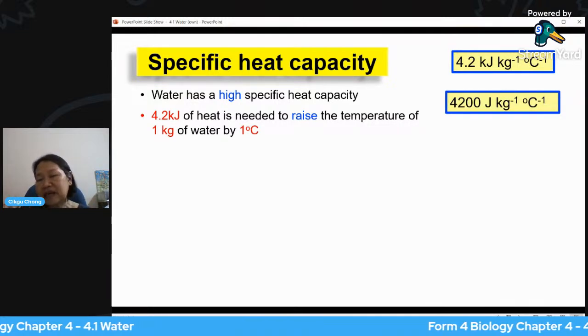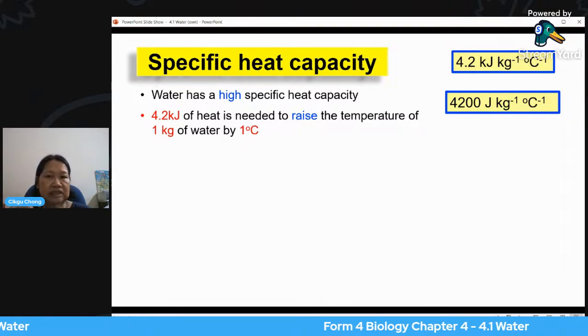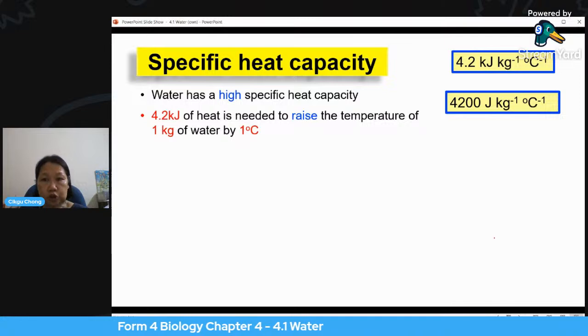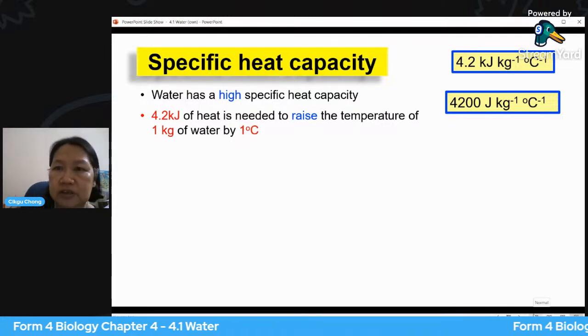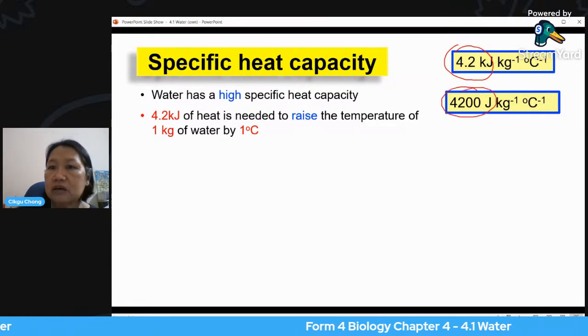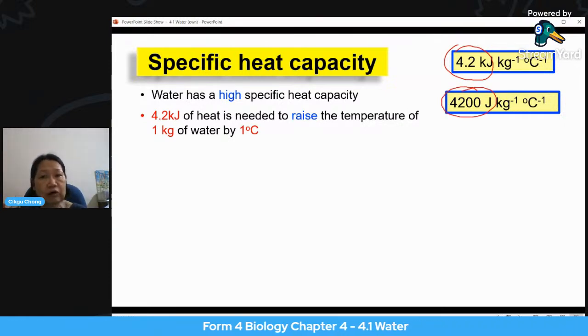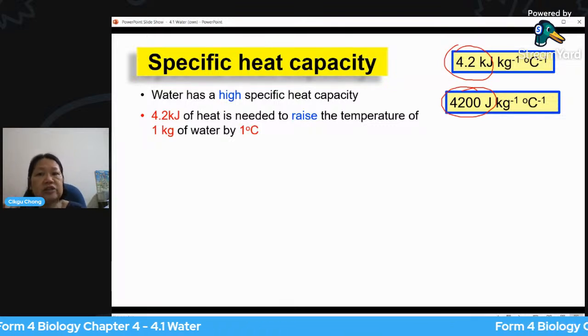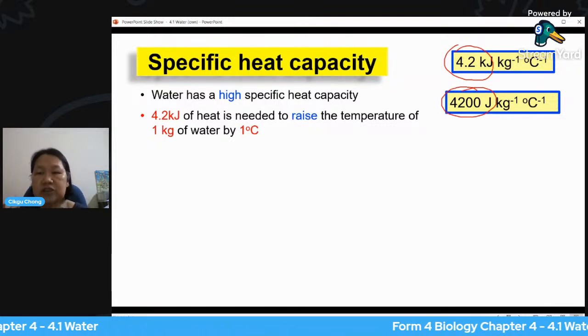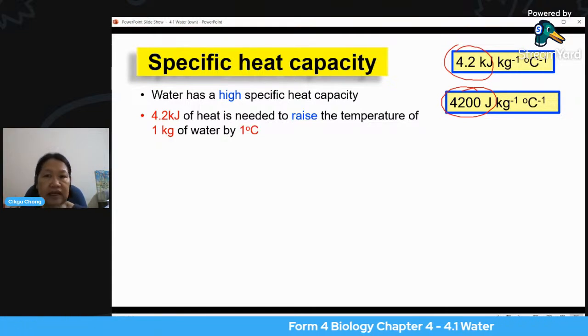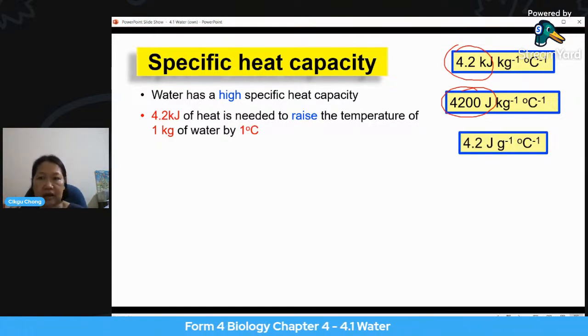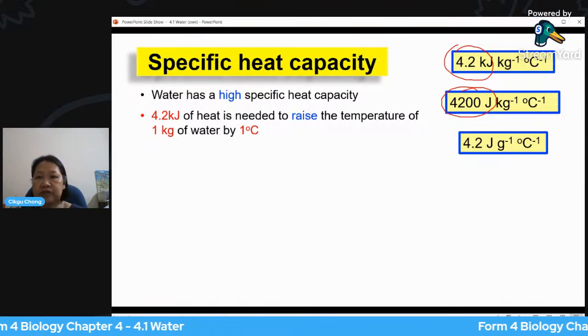Besides looking at this, you also sometimes may see 4,200. But 4,200 joule is also correct. Because you see 4.2 kilojoule. If you change it to joule, it is 4,200. Kilo means 1,000. So 4.2 kilojoule is the same as 4,200 joule per kilogram per degree Celsius. You may also see another one, which is also correct: 4.2 joule per gram per degree Celsius.